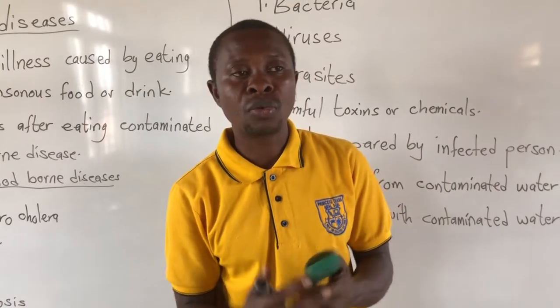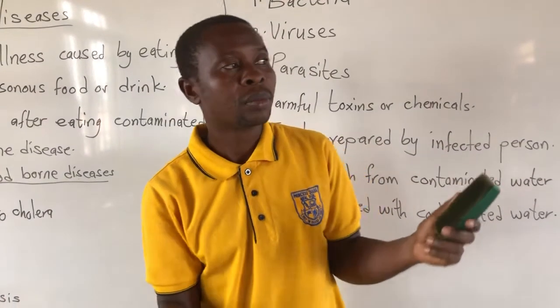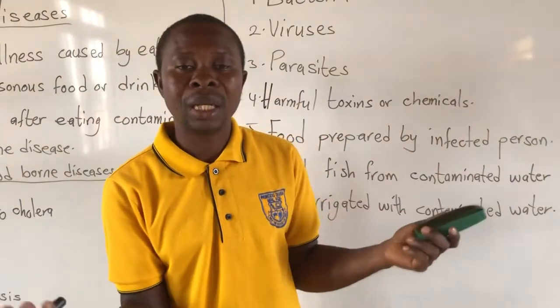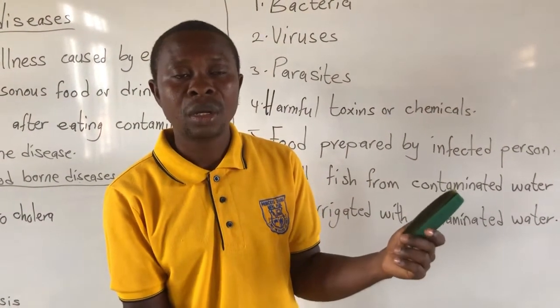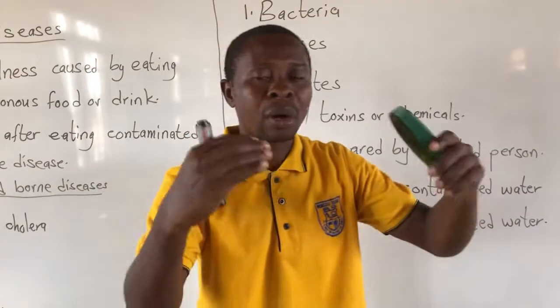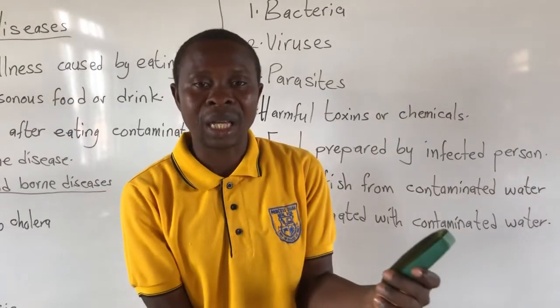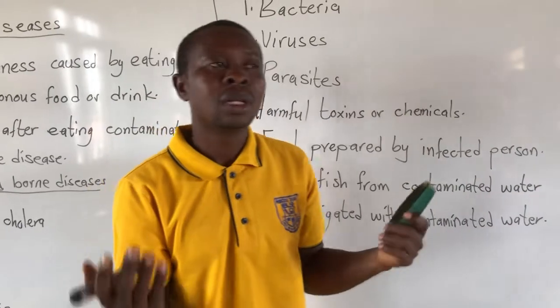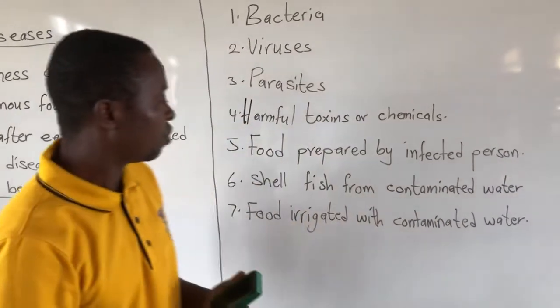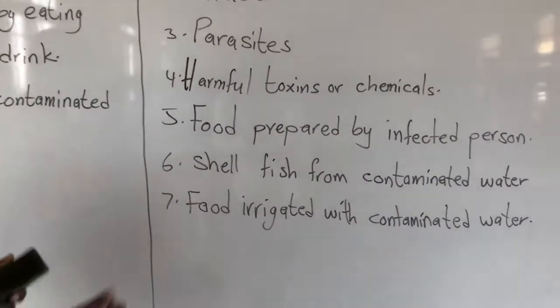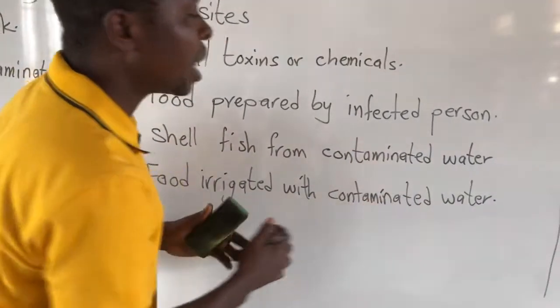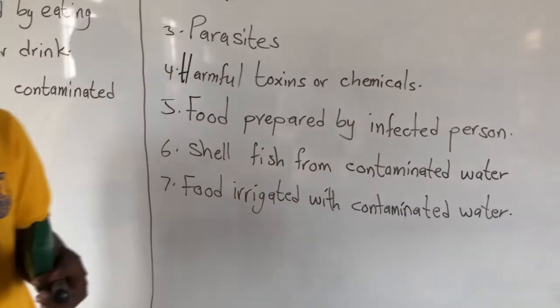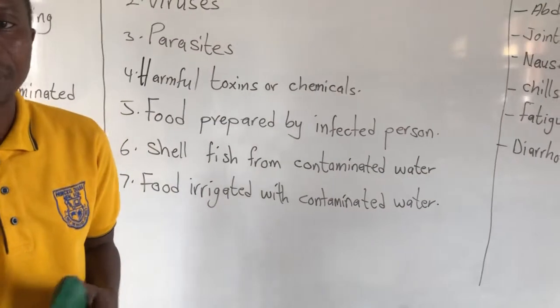Okay, very good. For example, shellfish like what? A crab. Crab is also an example of shellfish. So when the crab lives in water that has been contaminated, and we use that crab as food, we also get those diseases. Okay, very good. Then the last one is what? Food irrigated with contaminated water.